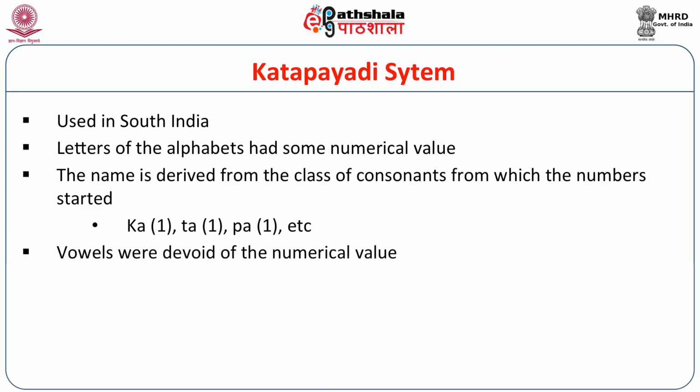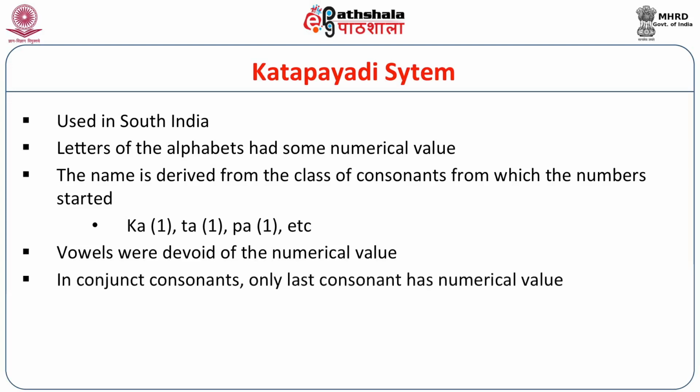Vowels were devoid of any numerical value. In this particular system, vowels had no numerical value at all. Only consonants had numerical value. In conjunct consonants, only the last consonant has a numerical value. The first consonant has absolutely no value. In this system, the right to left arrangement is followed.